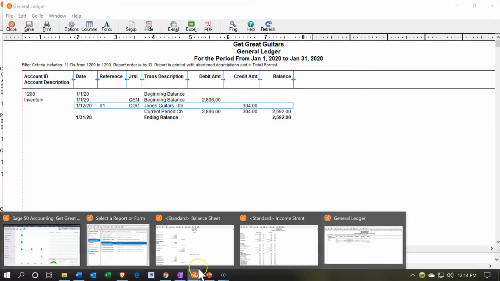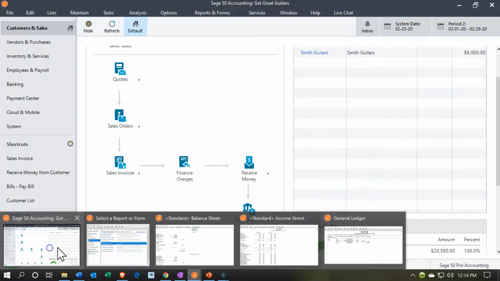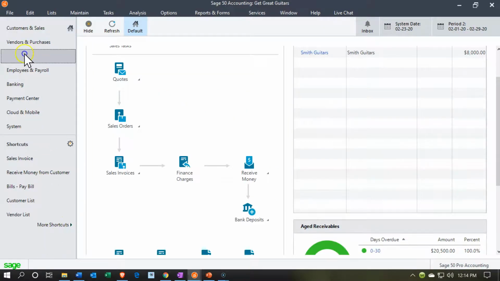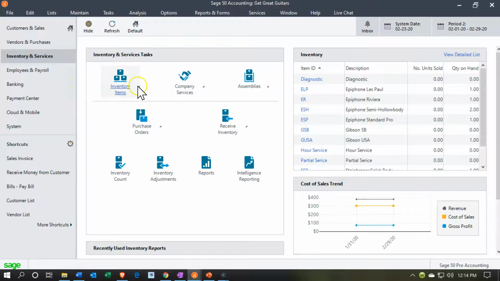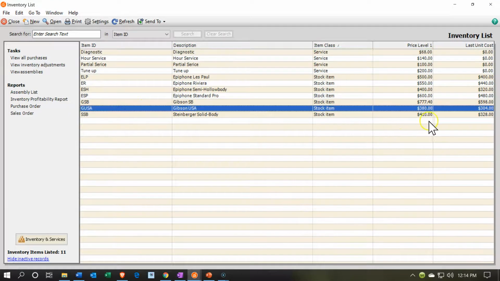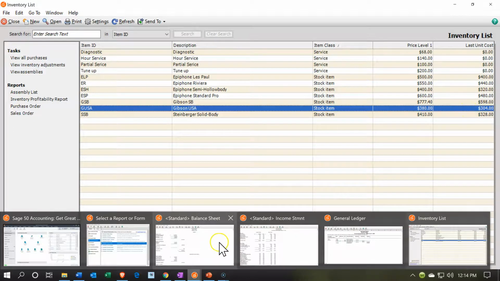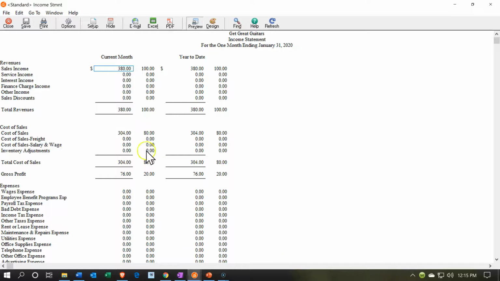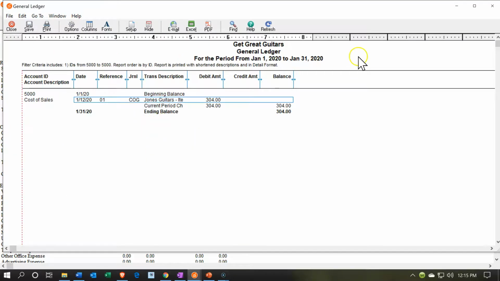But we could check out where it is if I close this back out and go back over to our data here and go to the inventory items. If I was just to view them, and we're looking at the Gibson, I believe it was a Gibson USA, there's the 304. See, the system knows what it is, even though it's not putting it on the invoice. The other side of that is going to the income statement. So on the income statement, there's the 304 in cost of goods sold as well. If you double click on that, then of course there's our invoice.